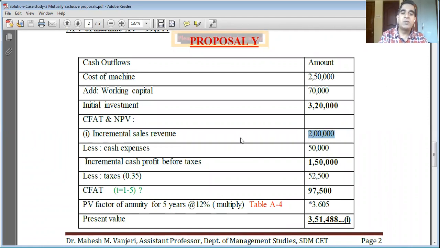From this, we have been given that 50,000 will be cash expenses. So we need to deduct cash expenses from the sales revenue, which are 50,000 rupees each year. So the incremental income before taxes is 1,50,000 rupees.